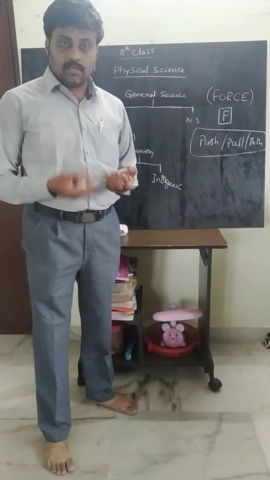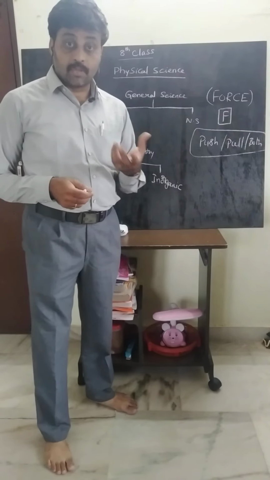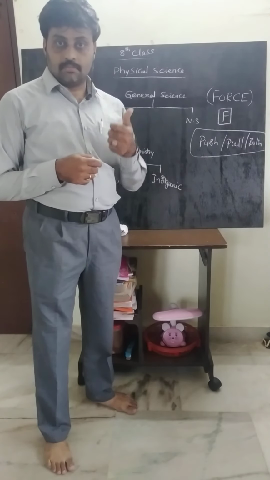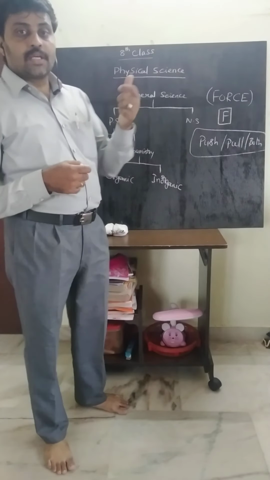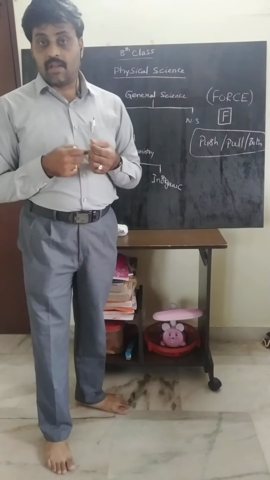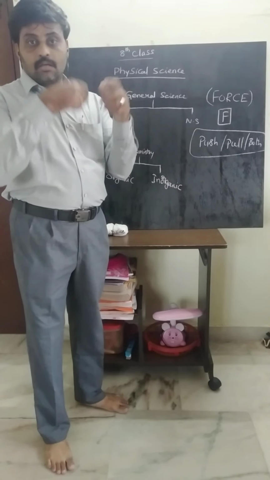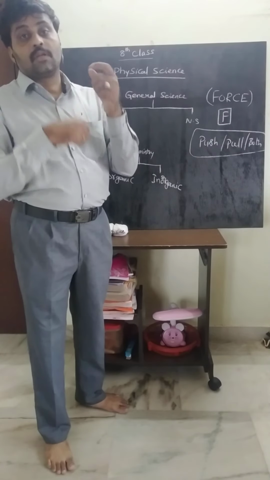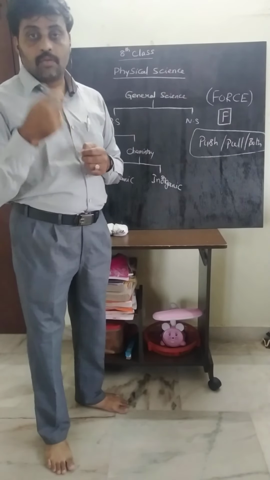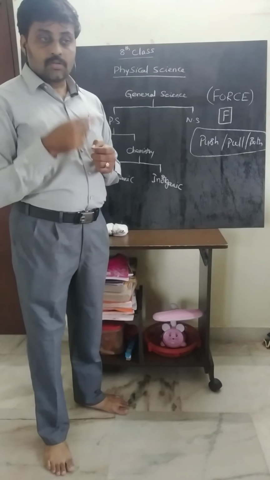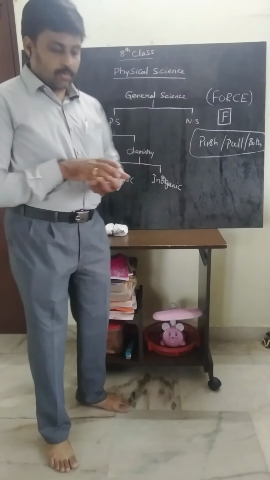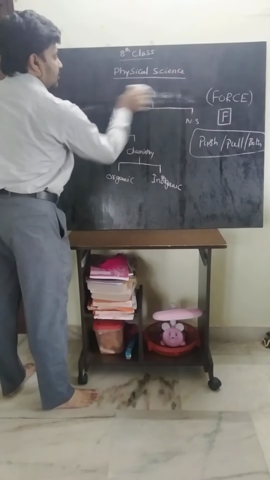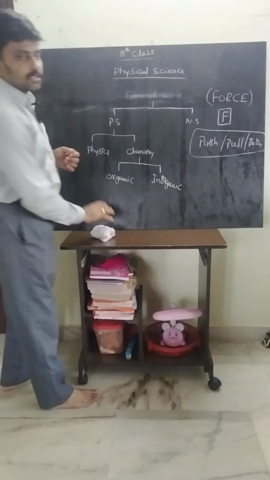When we are taking water from the well, we pull that water by utilizing some material. Suppose you are hoisting the flag, there also we pull the tied rope, so it goes up, and then you hoist the flag. Also when you are rubbing the blackboard, first you push the object and then you pull the object. That means both pushing and pulling, you do both.